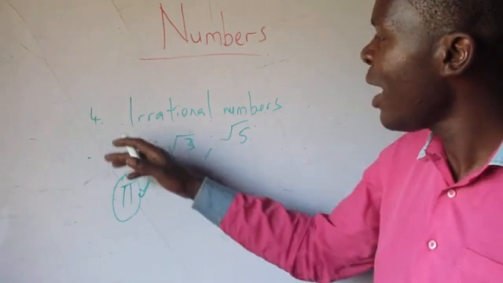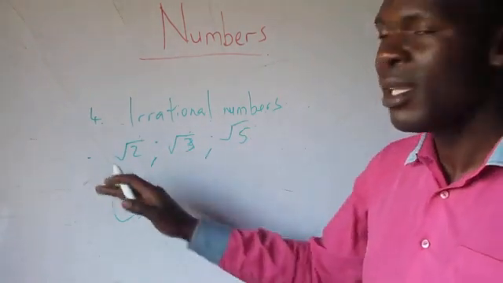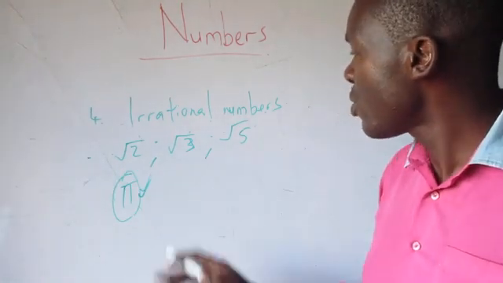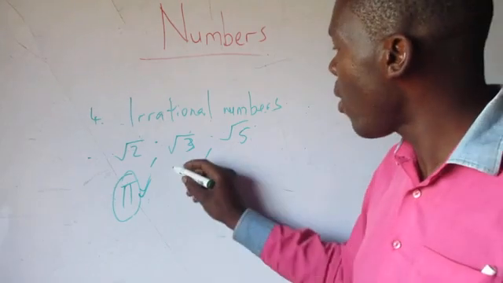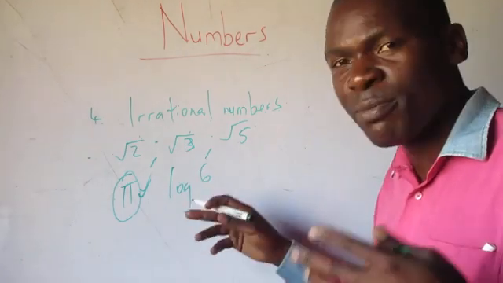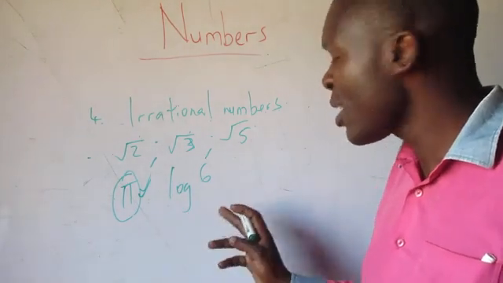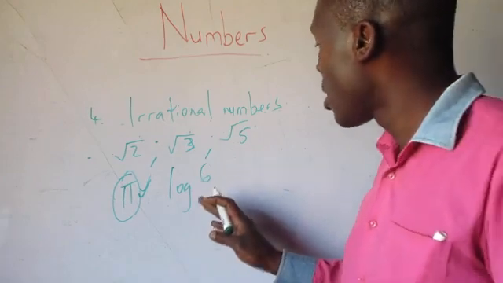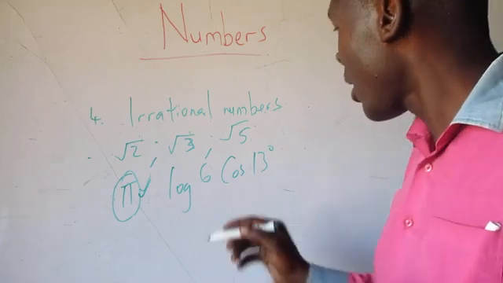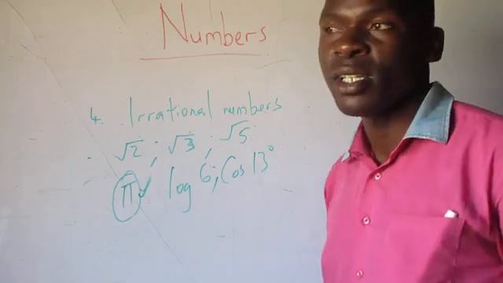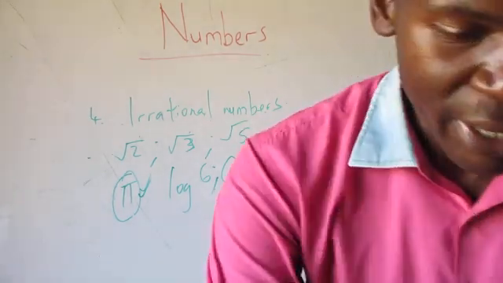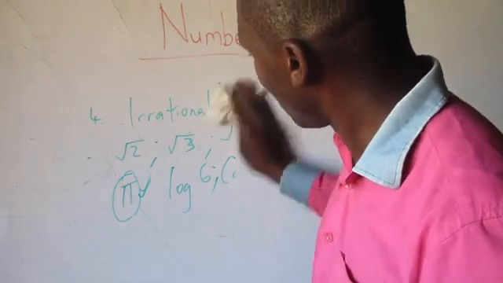So I was saying irrational numbers, these are numbers which cannot be expressed as a fraction. So think of square root of 2, square root of 3, square root of 5. Think of log 6. The solution here cannot be expressed as a fraction. Again, log 6 is a what? Is an irrational number. Think of cos 13 degrees, it cannot be expressed as a fraction. So it's an irrational number. Okay, I hope we're together. We're still together.